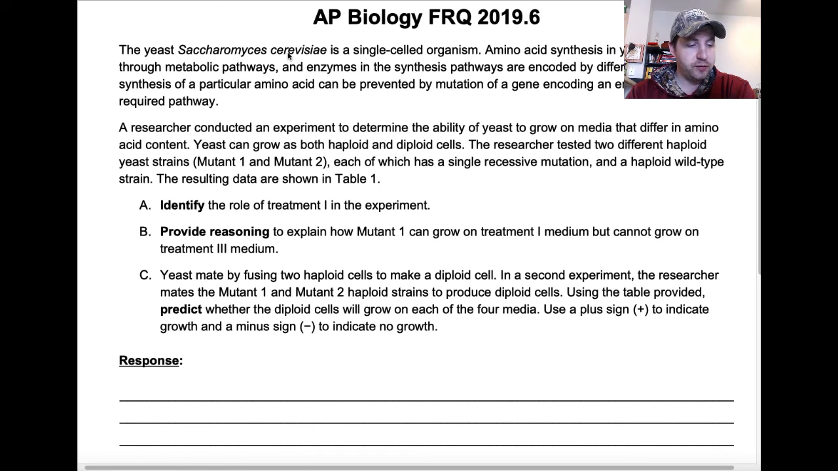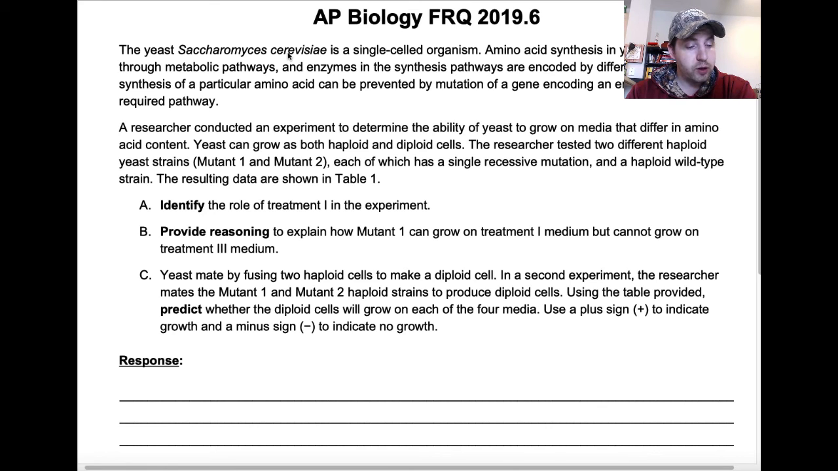I have a series of texts in front of me, so I'm going to dive straight in and take a look at it. The text begins by saying that the yeast Saccharomyces cerevisiae is a single-celled organism. Amino acid synthesis in yeast cells occurs through metabolic pathways, and enzymes in the synthesis pathways are encoded for by different genes. The synthesis of a particular amino acid can be prevented by a mutation of a gene that encodes an enzyme required for the pathway.